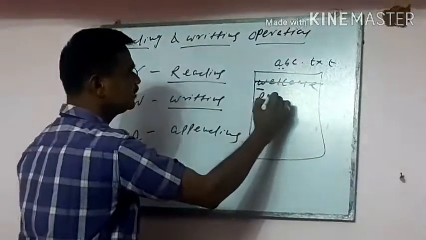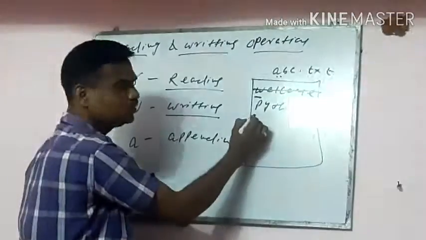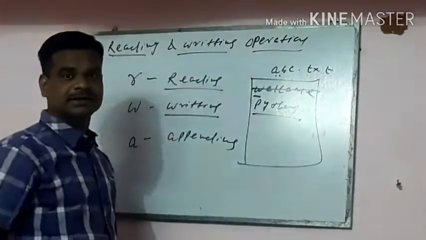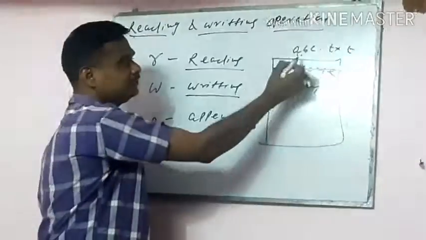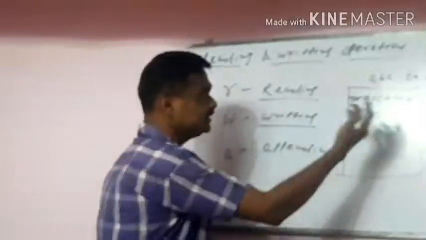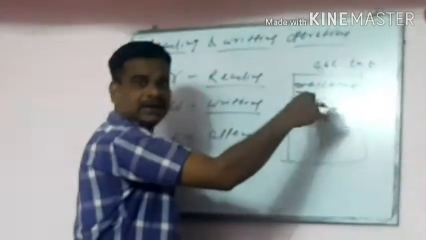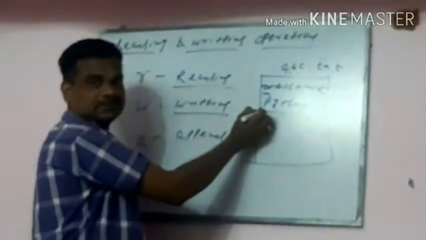Suppose I write Python, it starts from the first location and overwrites all the content. If the file abc.txt does not exist, it creates a new file and starts from the first location.